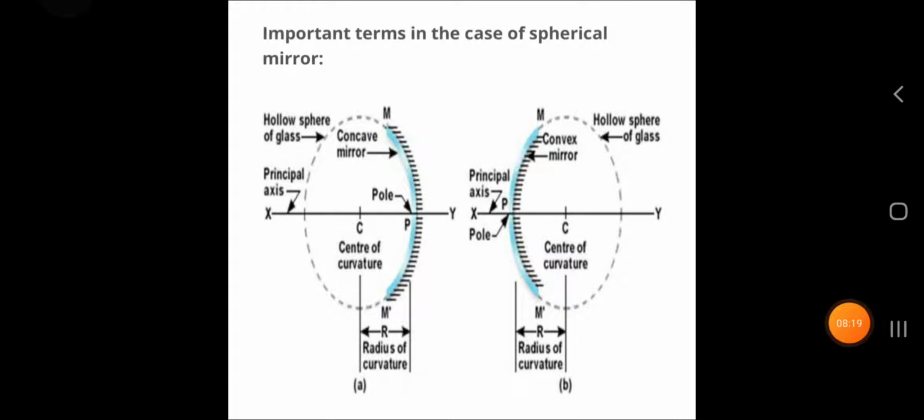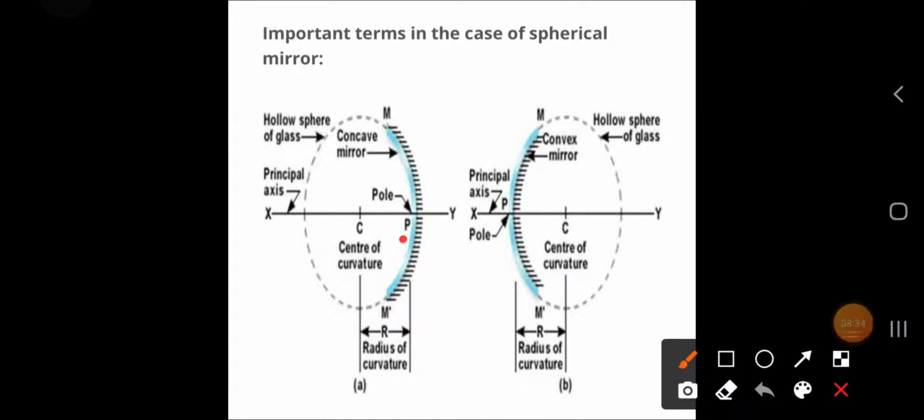Now we can see a few important terms in the case of a spherical mirror, which will help us while drawing different types of ray diagrams. First we have the pole. This is the center of the mirror. Then we have the center of curvature.